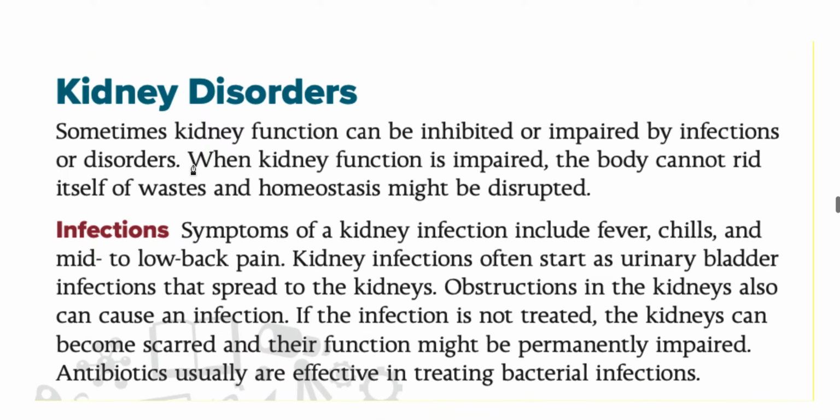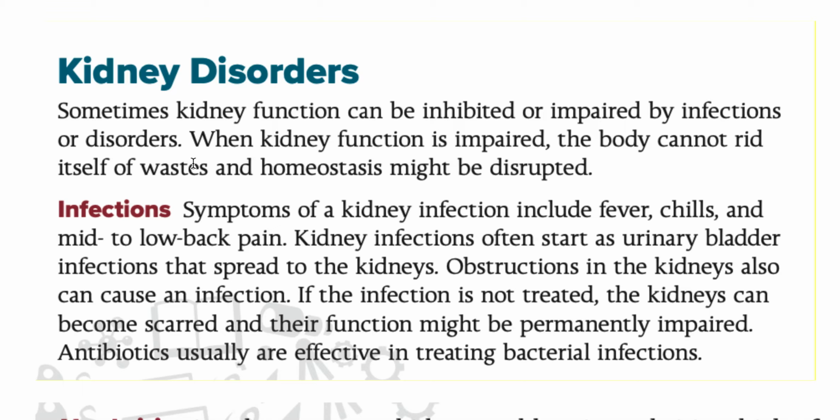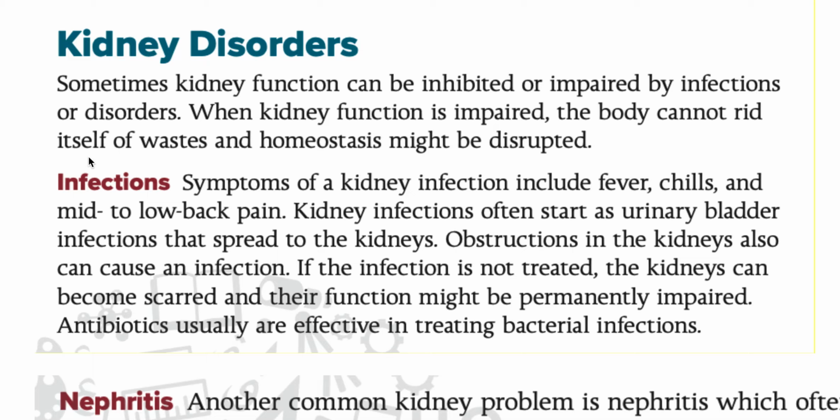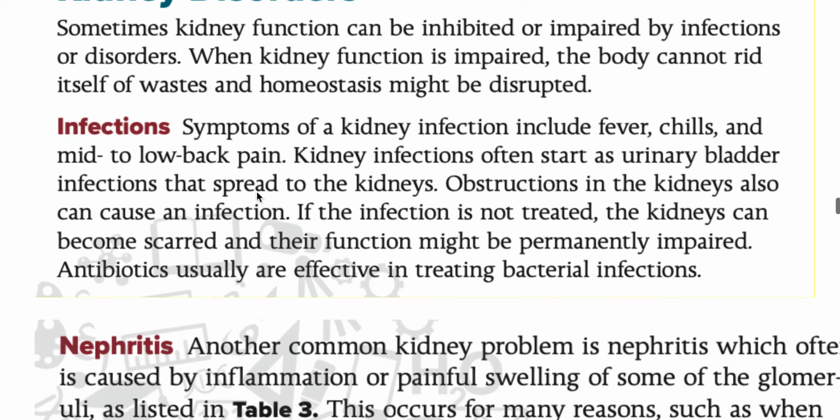So first of all, what is a disorder? A disorder is anything which is not functioning properly. So what can be a possible kidney disorder? That means that the kidney is not doing its job. What is the job of the kidney? To filter the blood and remove urine. So if it is not doing that, there are three possible disorders.